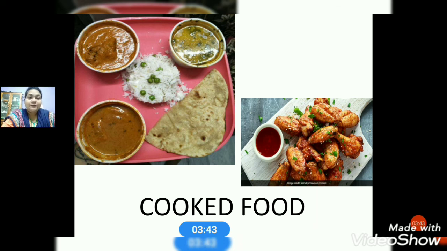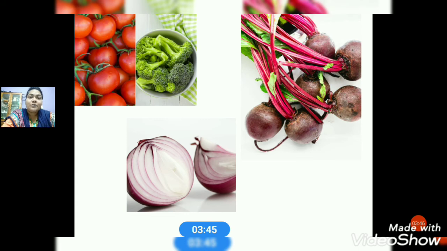So children, now let us move to the next slide. Here is the both you can eat raw and cooked. This picture is of both raw and cooked. Raw tomato, you can eat it as salad also, raw. Then even you can prepare it. You can make tomato curry, isn't it? Onion also you can eat raw, and you can fry onion also. We do. Then same in the case of beet and broccoli. We cook it or we eat it raw. Isn't it, children? This picture is of both raw and cooked food. Okay, you can even cook this food.